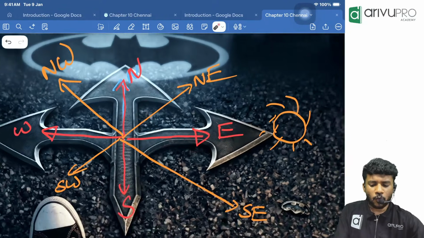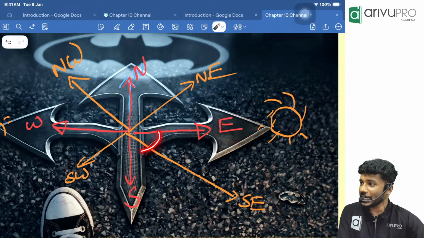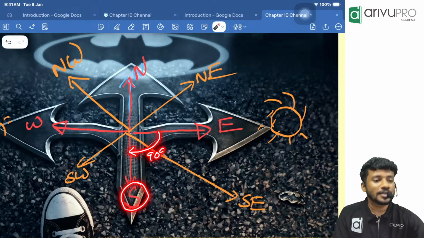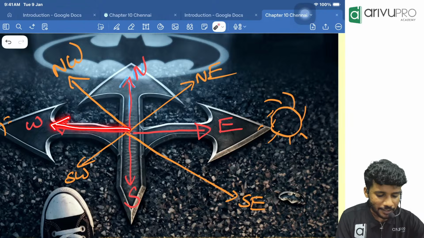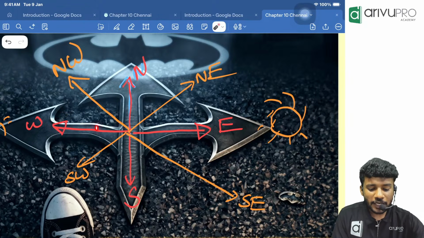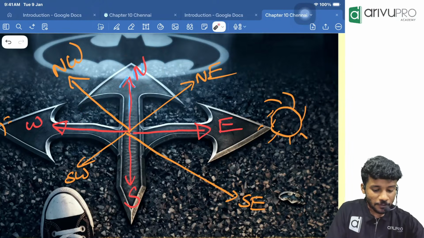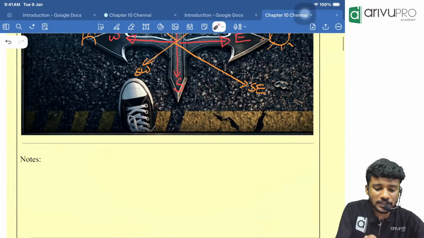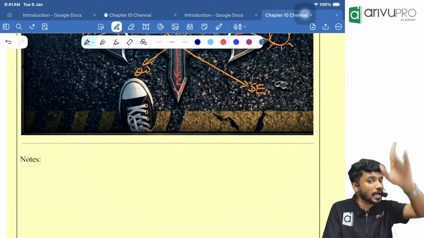Then, one fine day I am looking towards east, towards the sun. Then I took a right 90-degree turn. Now I am looking in which direction? South. One fine day I am looking in the west direction, and I took a right 90-degree turn. Right 90-degree turn is what then, people? North. So I am going to add on certain notes which will be useful for us throughout this chapter.